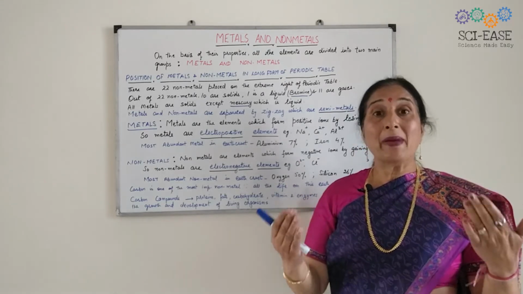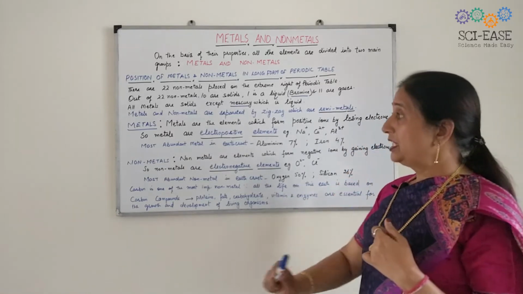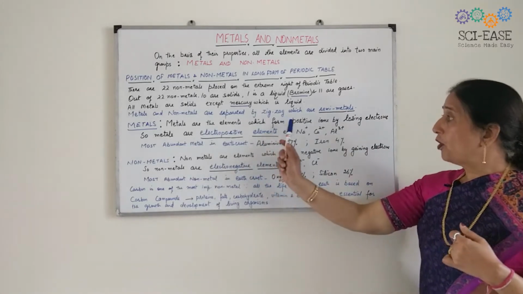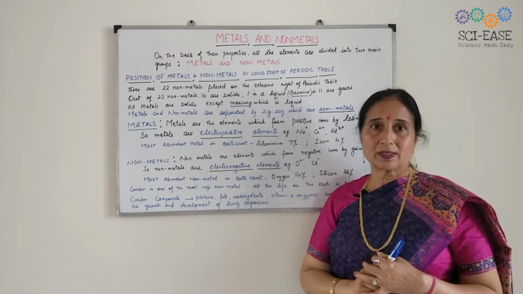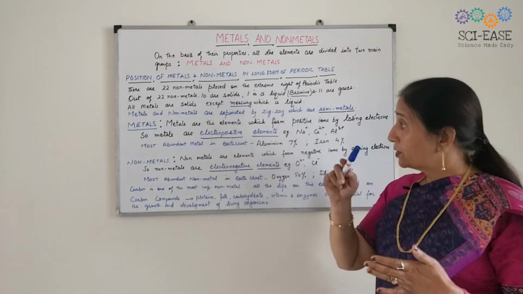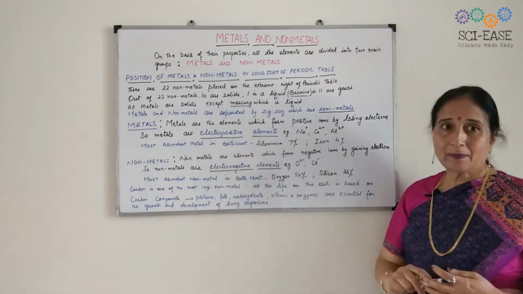They are malleable, ductile. But one definition is that metals are the elements which form positive ions by losing electrons. They form positive ions, so they are known as electropositive elements.